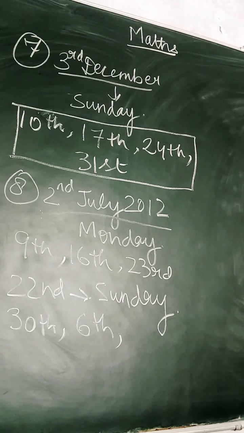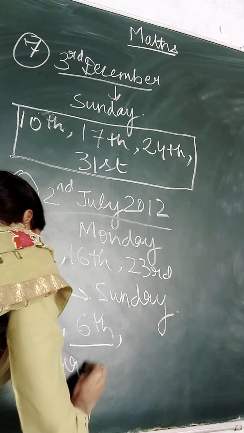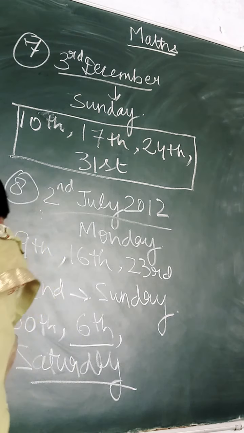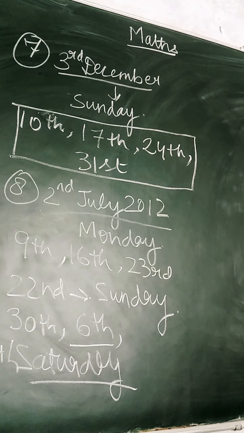Then see, on 6th of August Monday will be there. So which day is asked? 9th of August. On 6th if Monday is there, then what will be the day on 9th? You can easily count. On 6th Monday, on 7th it will be Tuesday, on 8th it will be Wednesday and on 9th it will be Thursday. So you can tell that on 9th it will be Thursday. So that's all about question number 7 and 8. Now come to question number 9.